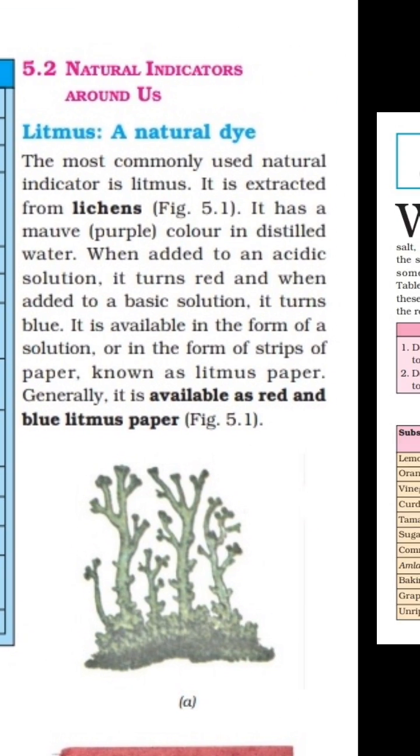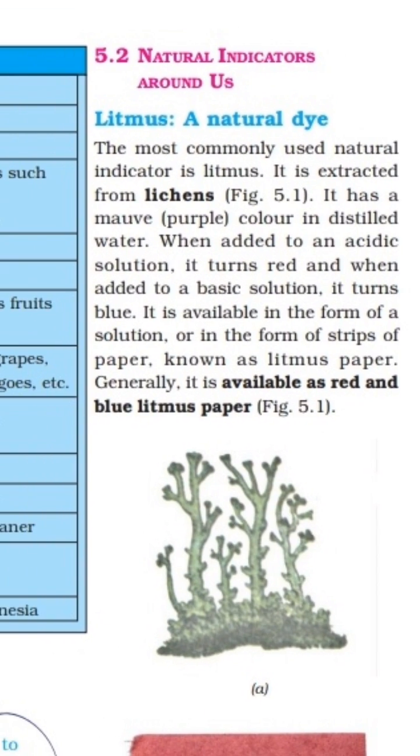Now here our next point: natural indicators around us. The first one, litmus, a natural dye. The most commonly used natural indicator is litmus. In our lab also, litmus papers are available. When school is reopened, I will show you how to use the litmus paper and how we find out if the given substance is acidic or basic in nature.